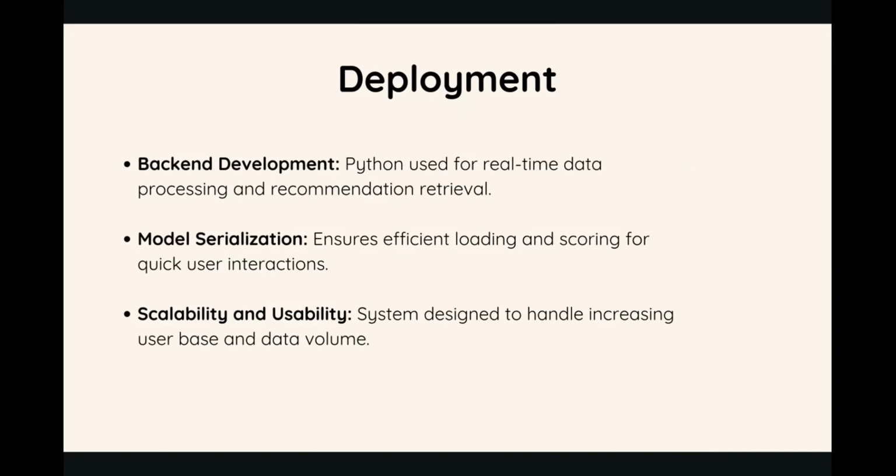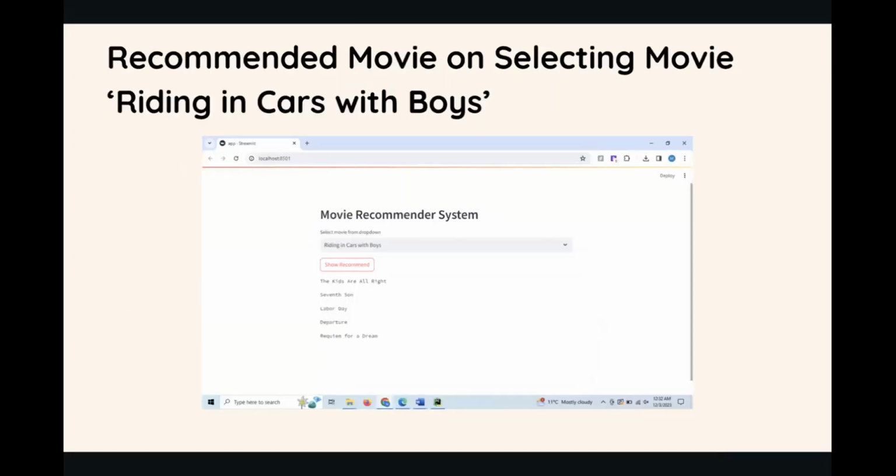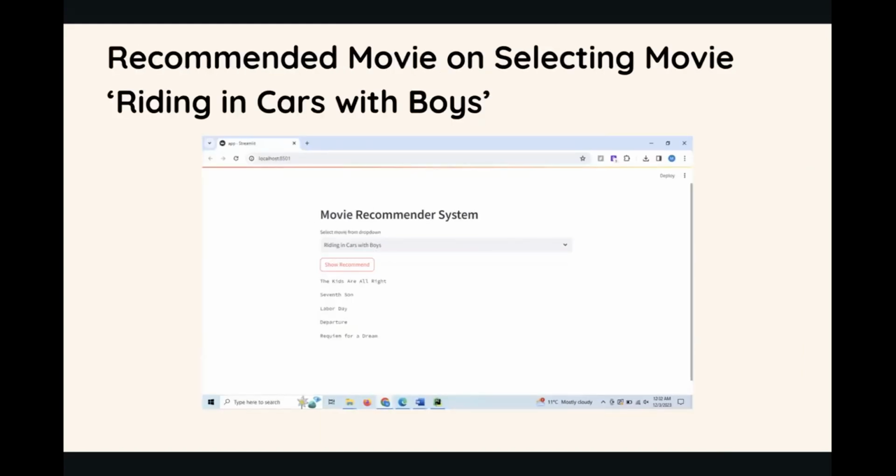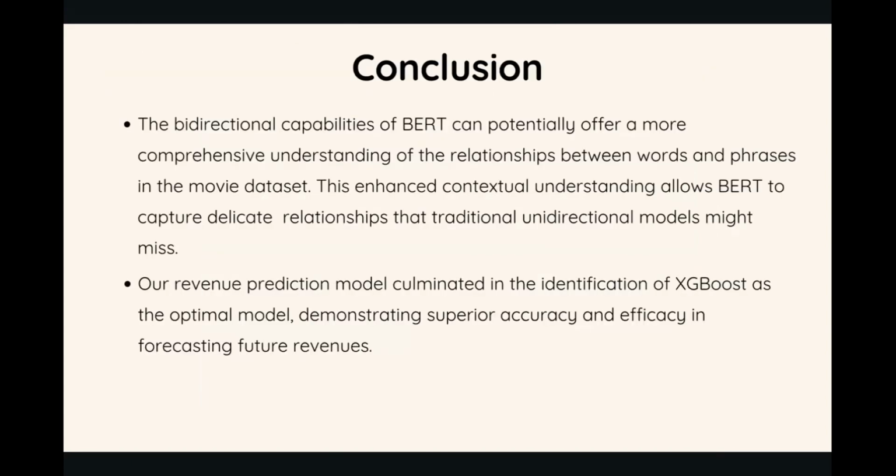Next, we have a snapshot of our GUI. In the first, we have selected Riding in Cars with Boys. It will recommend a list of 5 movies: The Kids Are All Right, Seven Psychopaths, and so on. For the next conclusion part, and we will demonstrate our deployment in the last.